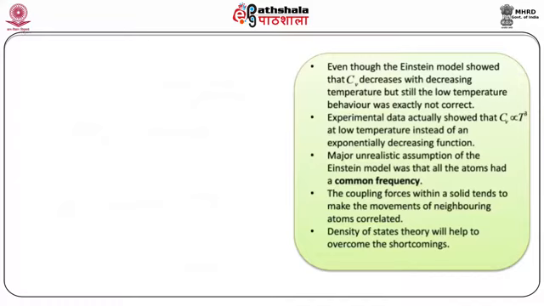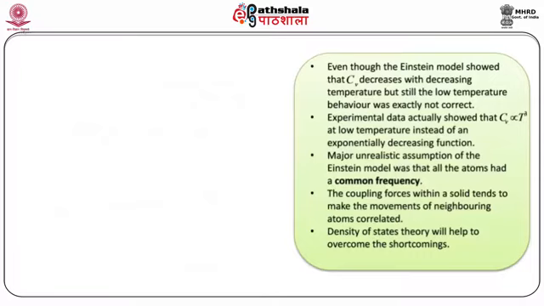So as you can see, even though the Einstein model converges to the classical Dulong-Petit law, and also explains the experiments very well at high temperature, it is unable to predict accurately the experimental data at low temperatures. This is one of the major drawbacks of the Einstein model, though of course this was the first step towards quantizing a solid, partially, coming close to the true experimental data, and we should appreciate this Einstein model.